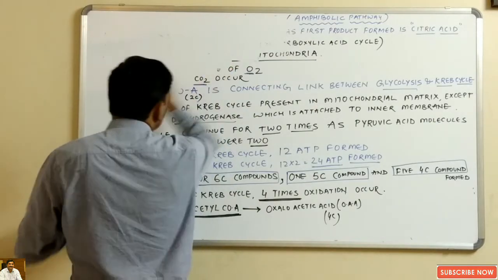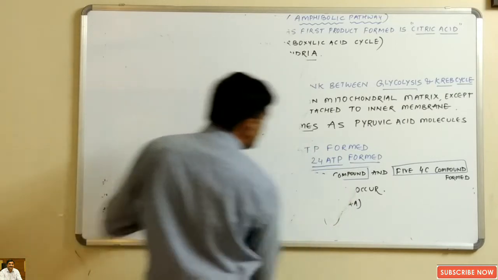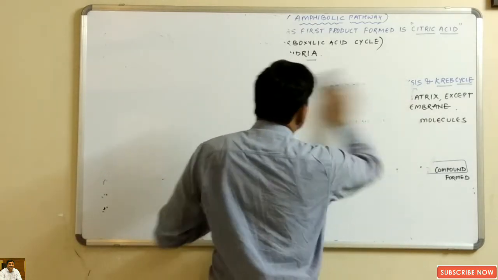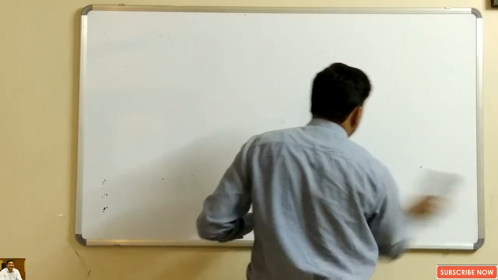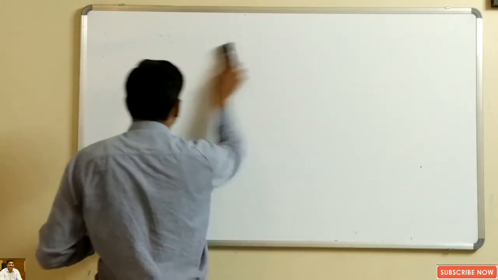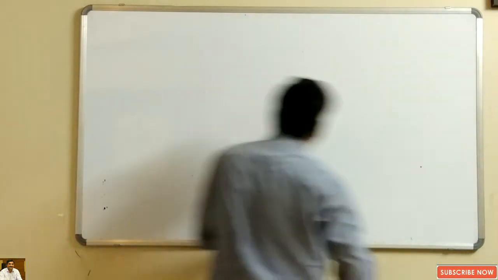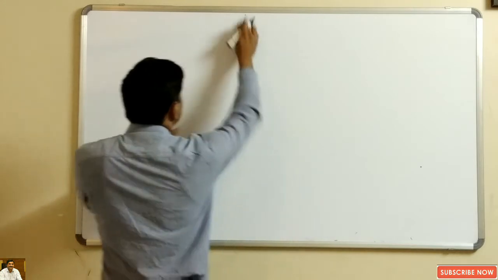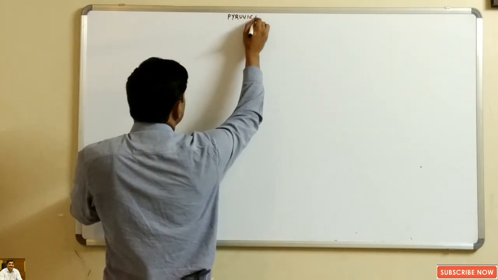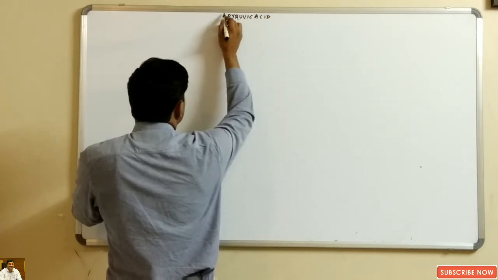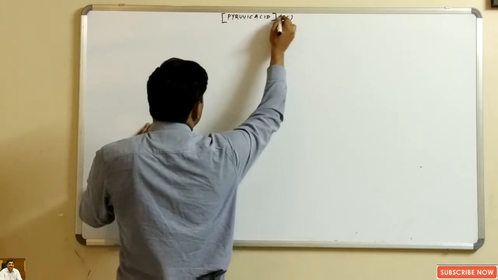Okay, now have a look at the entire Krebs cycle. You must know completely what the Krebs cycle is and how oxidation occurs in the Krebs cycle at 4 places. So very first we have to convert the pyruvic acid into acetyl coenzyme A. So this is pyruvic acid, which is a 3 carbon compound.